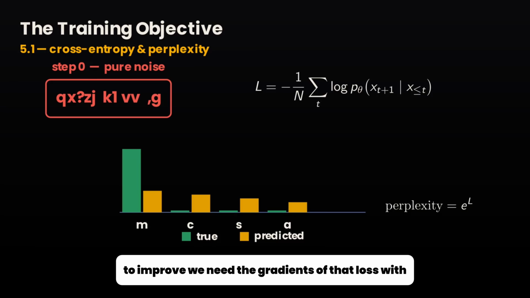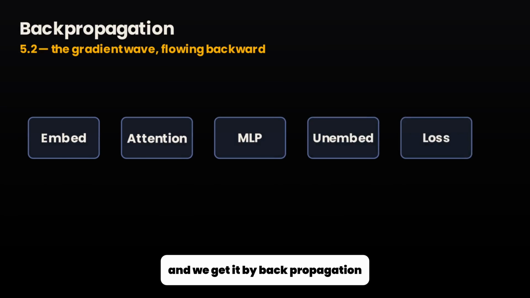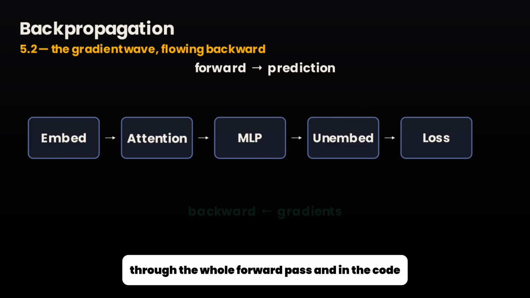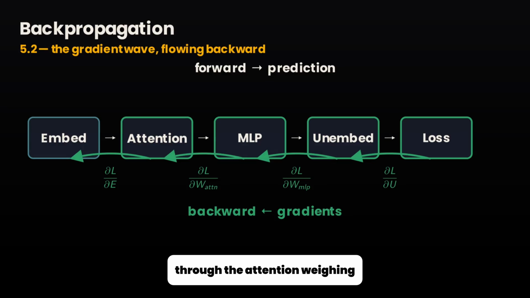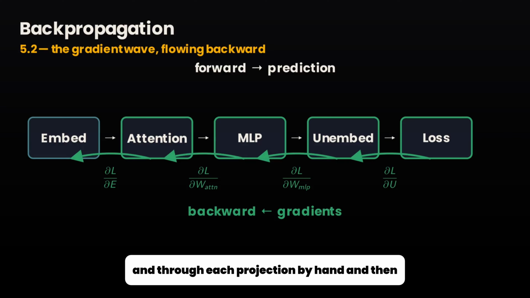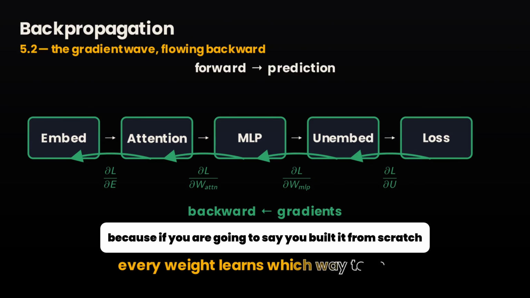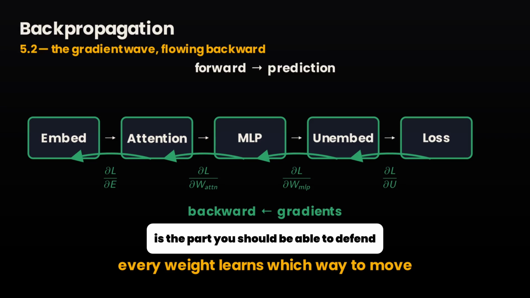To improve, we need the gradient of that loss with respect to every parameter, and we get it by backpropagation, which is the chain rule applied carefully backward through the whole forward pass. And in the code, I derive the gradient through the softmax, through the attention weighting, and through each projection by hand, and then checked it against finite differences, because if you are going to say you built it from scratch, the backward pass is the part you should be able to defend.